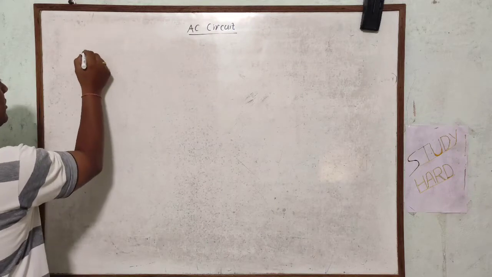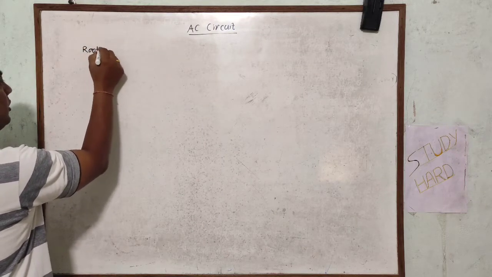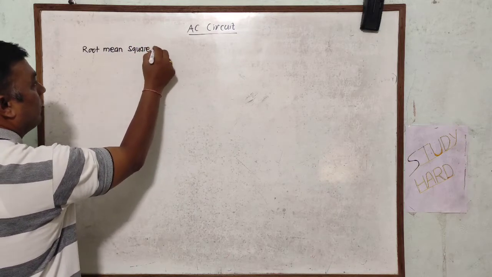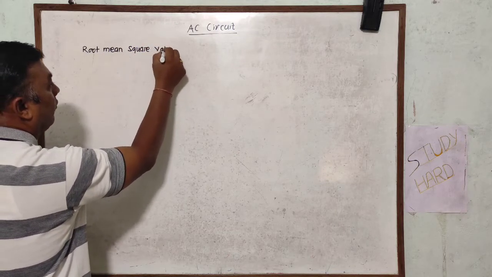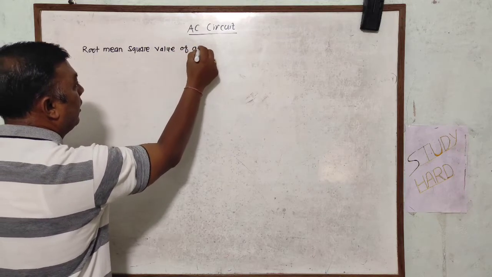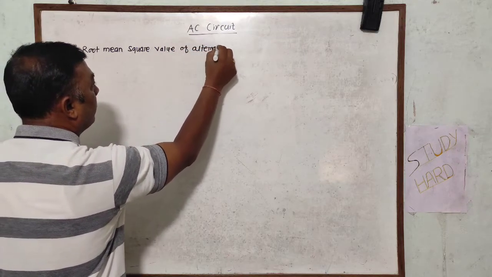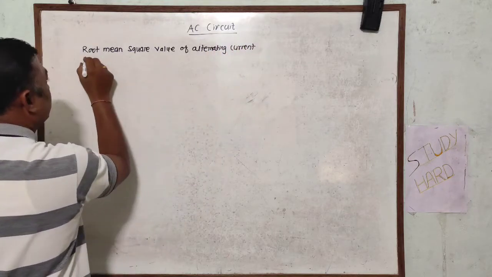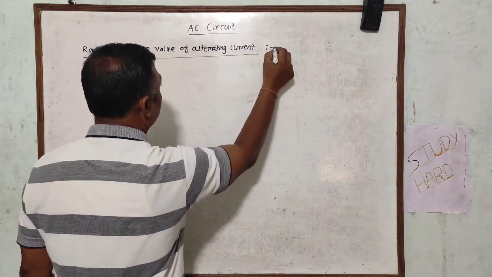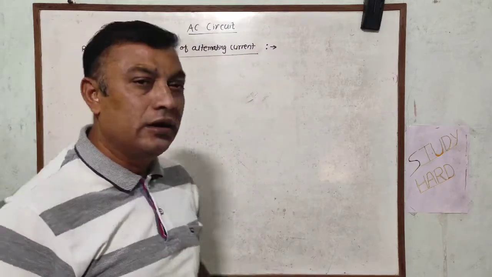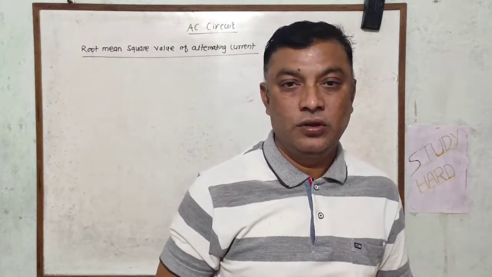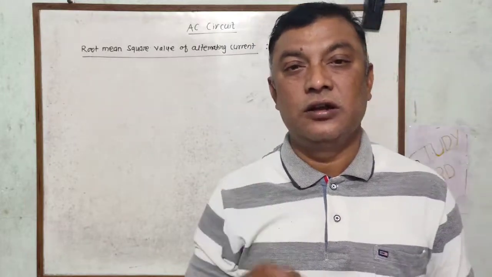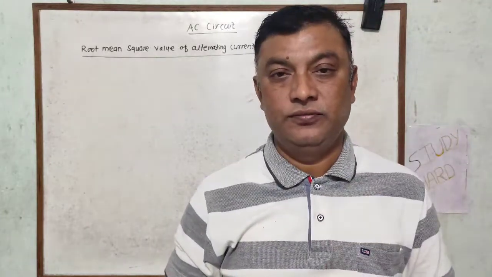आणि आपल्याला याच्यामध्ये रूट मीन स्क्वेअर व्हॅल्यू, RMS, root mean square value of alternating current, हे आपल्याला या ठिकाणी बघायचं. Root mean square value of alternating current is that steady current that is passing through the circuit which can